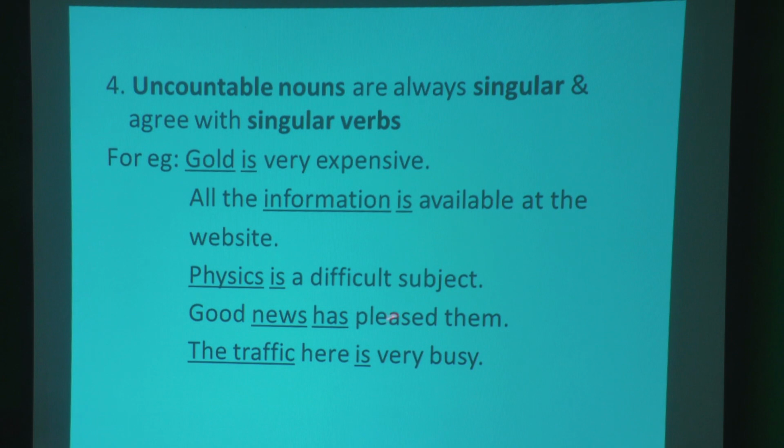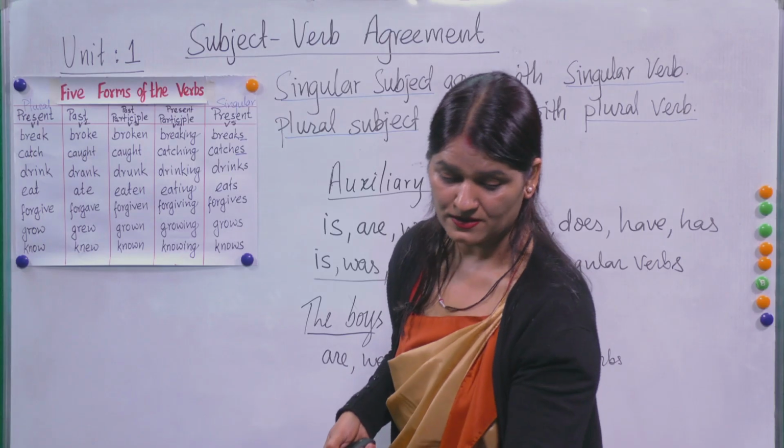Good news has pleased them. You see here, news and has. They go with each other because news is an uncountable noun and it is always singular, so it agrees with the singular verb has. The traffic here is very busy. The traffic is also an uncountable noun, so it gives a singular meaning, and is. This is also a singular verb.